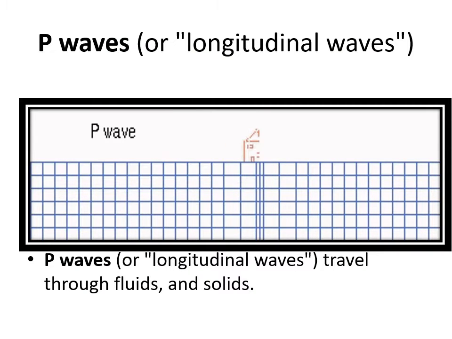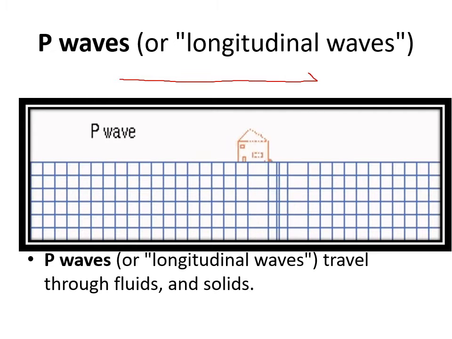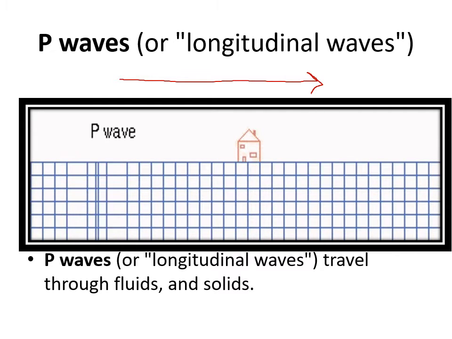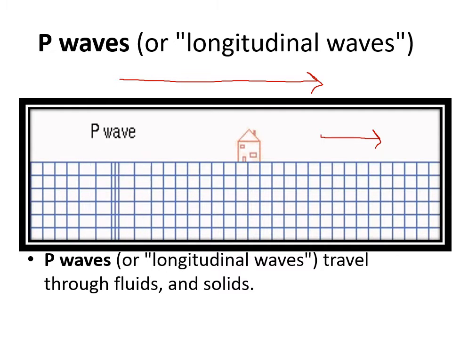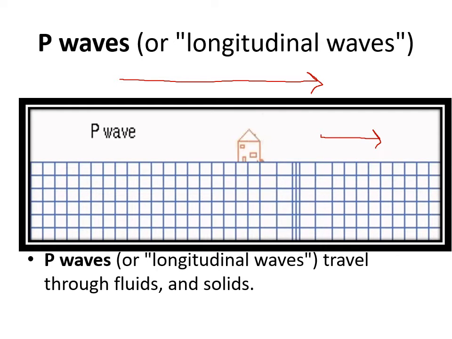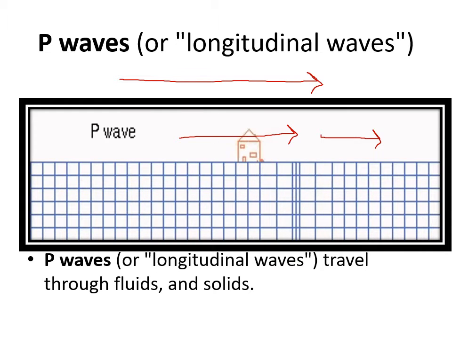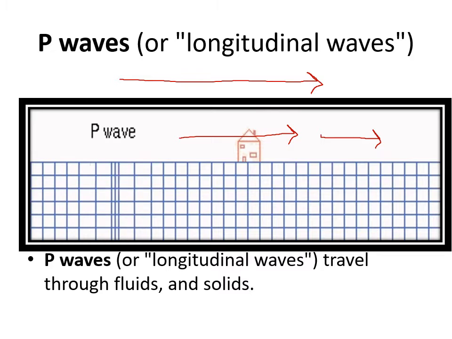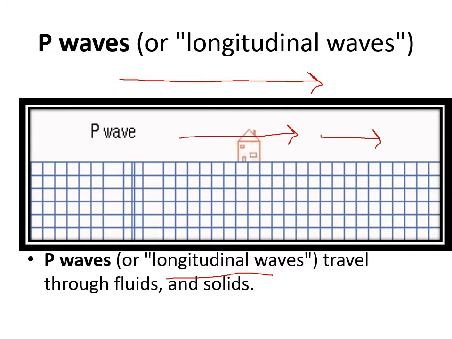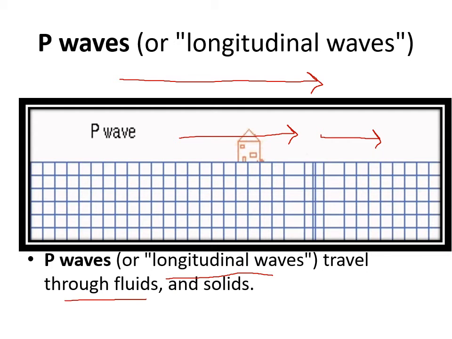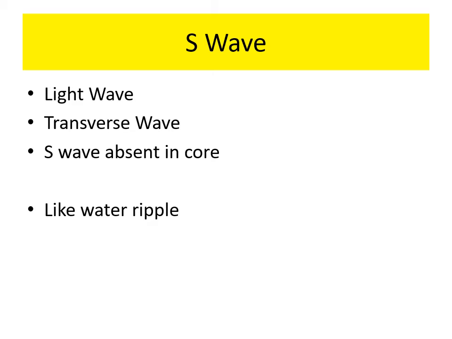This picture also shows that the longitudinal waves propagate in that direction, and the medium is also moving in the direction of propagation. That's why it is called longitudinal waves, and P waves can pass through fluid and solid, not the viscous medium.